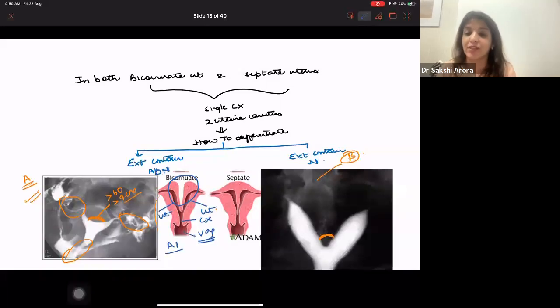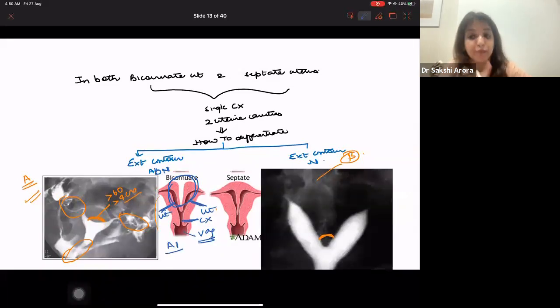I want you to understand this very carefully. This is one half of the uterus. This is second half of the uterus. This is cervix. Single cervix, two uterus means either bicornuate or septate, right? Now what you have to look at is the external contour. In bicornuate uterus, external contour is abnormal. You will get a dipping in the fundus, right?